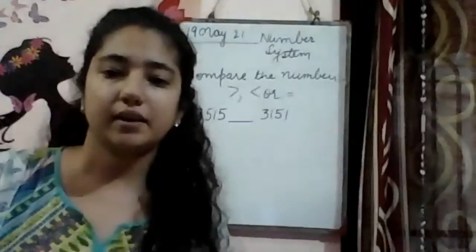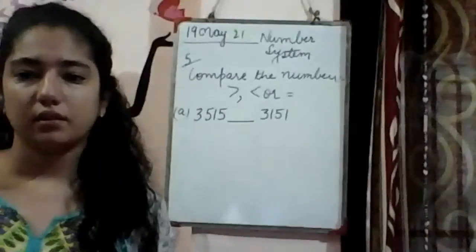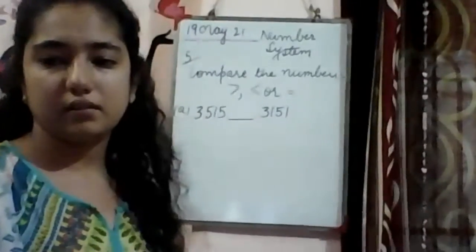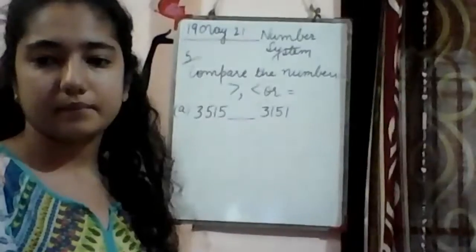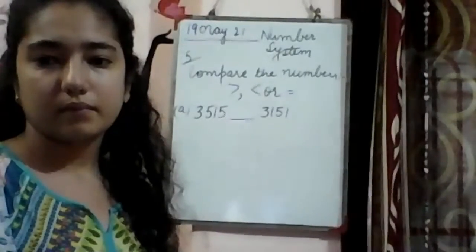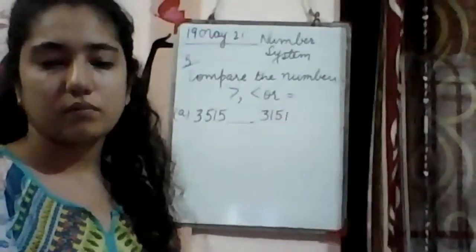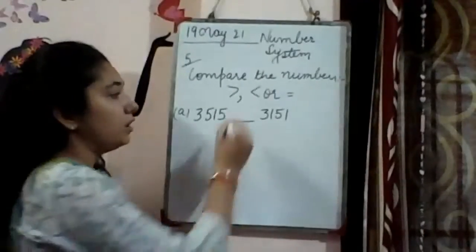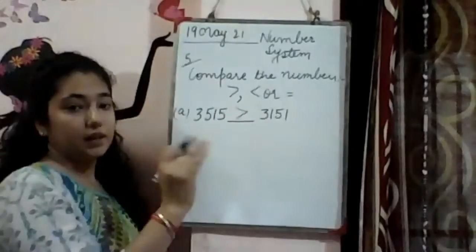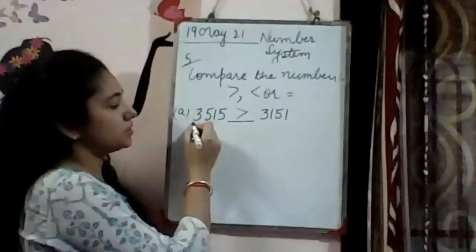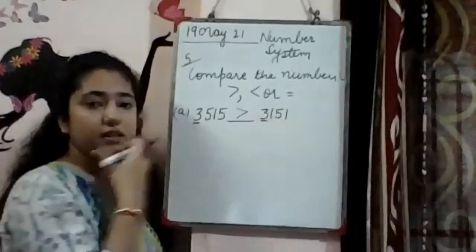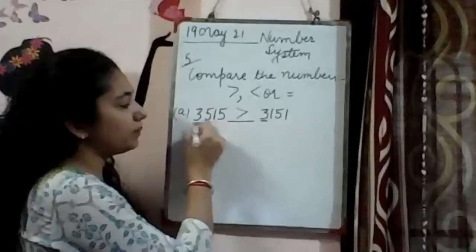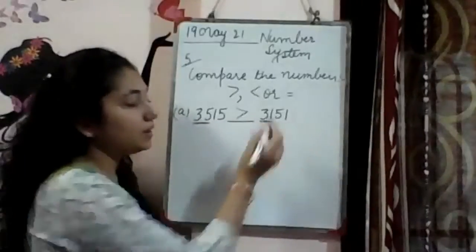So which one is bigger? What have you written? Yes, very good. So 3,515 is bigger. So how did you come to know? Simple. Firstly, we will compare the first digit. There is 3, there is 3. These are equal. So we will move to the next digit. It is 5, so 3, 5 become 35. 3, 1 become 31.